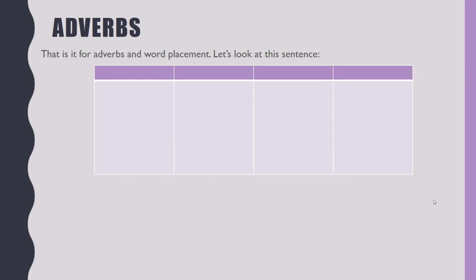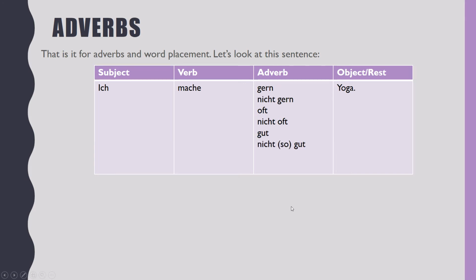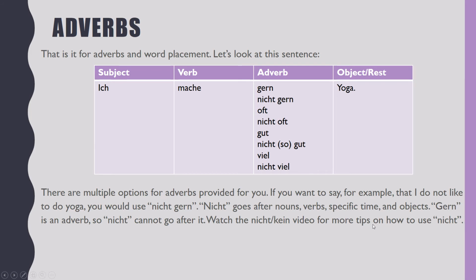That is it for adverbs and word placement. Let's look at this sentence. We have the subject, the verb, the adverb, and the object, or the rest. We have ich mache gern yoga. I gladly do yoga. But there are other adverb options, like not gladly, nicht gern, or oft, often, or nicht oft, not often, or gut, good, or well, or nicht so gut, not so good, or not so well, and viel, a lot, and nicht viel, not a lot. There are multiple options for adverbs provided for you.